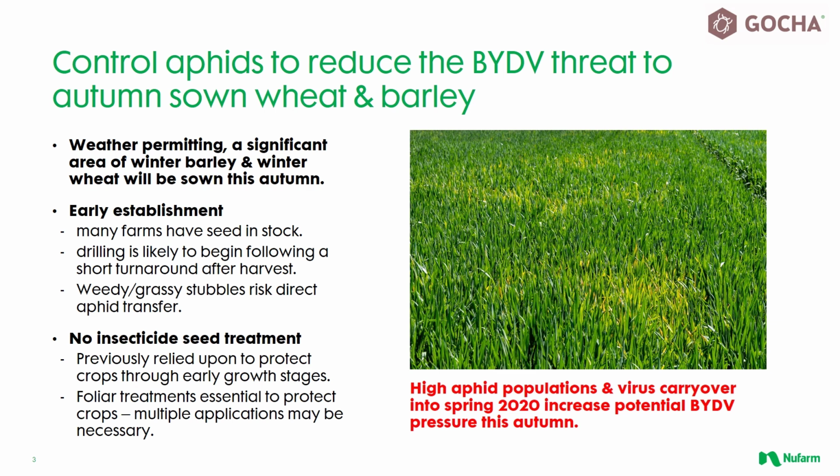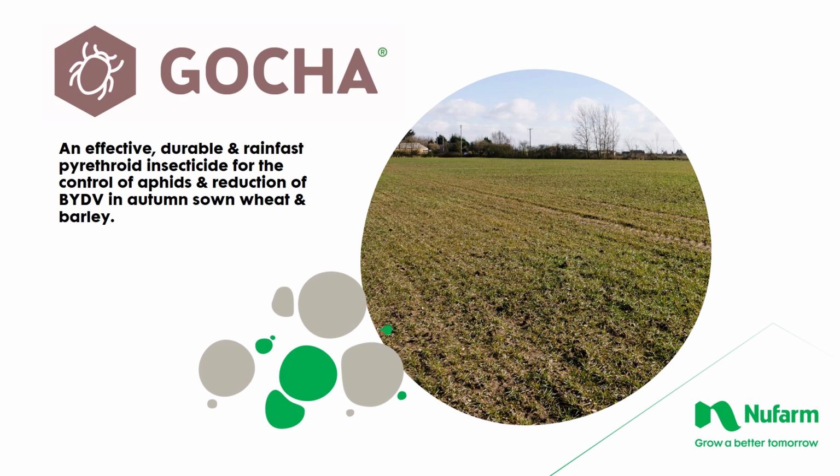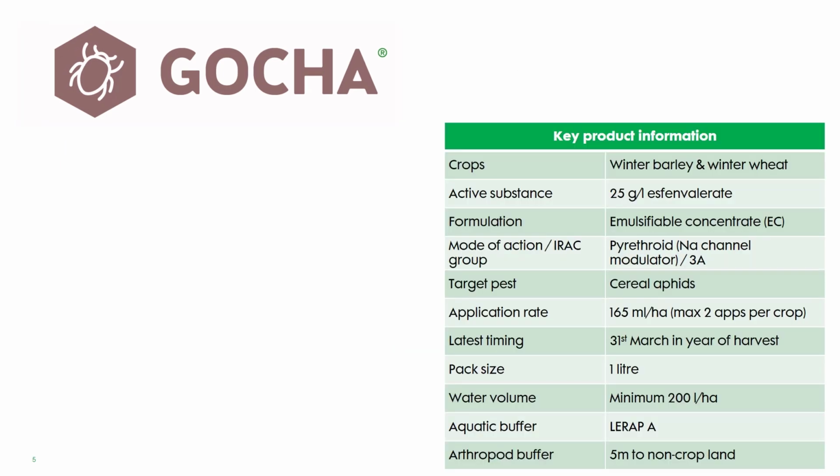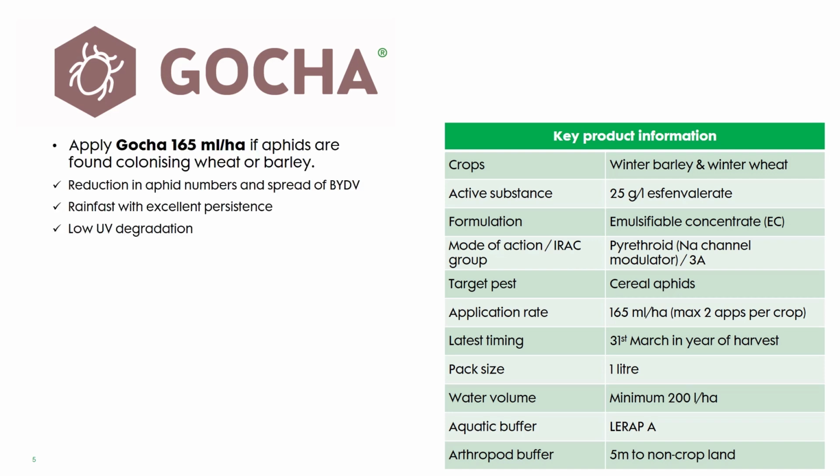Gotcha is an effective, durable and rain-fast insecticide for controlling cereal aphids to reduce the incidence and spread of BYDV in wheat and barley. Gotcha contains 25 grams per litre S-fenvalerate in an easy-to-use EC formulation. It is approved for use on wheat and barley with an application rate of 165 millilitres per hectare for the control of aphids to reduce the spread of BYDV.